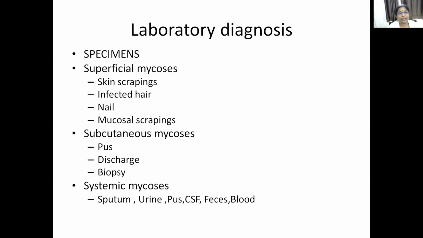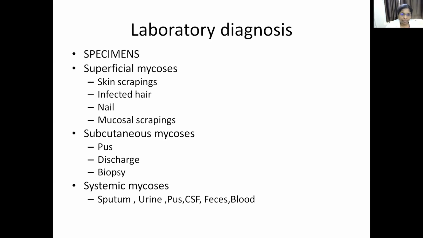In superficial mycosis, the specimens include skin scrapings, infected hair, nail, mucosal scrapings. Superficial mycosis mainly affects skin, hair, and nail. In subcutaneous mycosis, which involves the subcutaneous tissue, you can see pus discharges and some serous discharge coming from the infections.